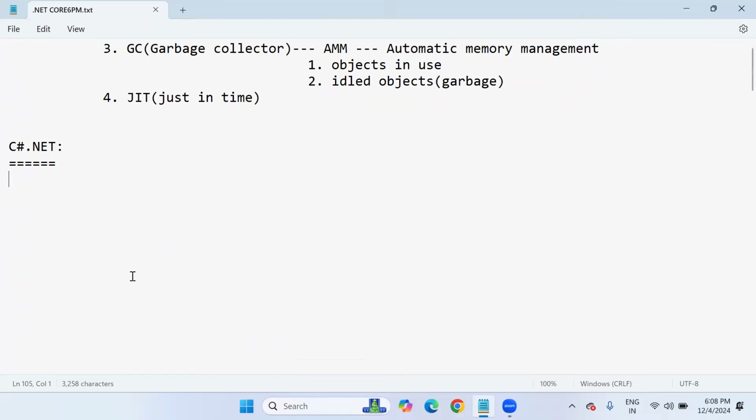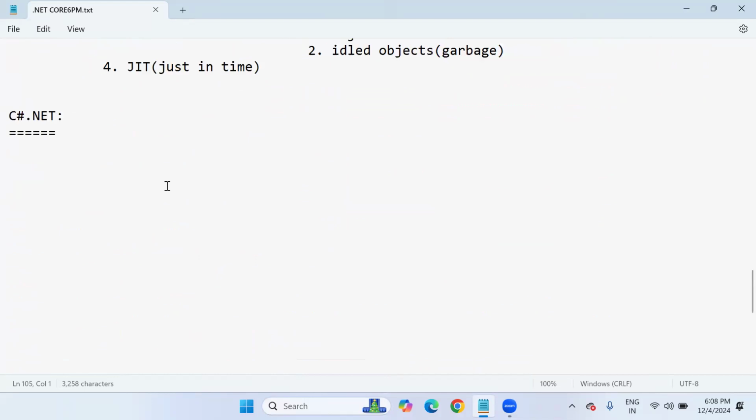Okay, so that's what we are focusing on ASP.NET now, sir. Sorry, C#.NET, sir. Okay, yes.